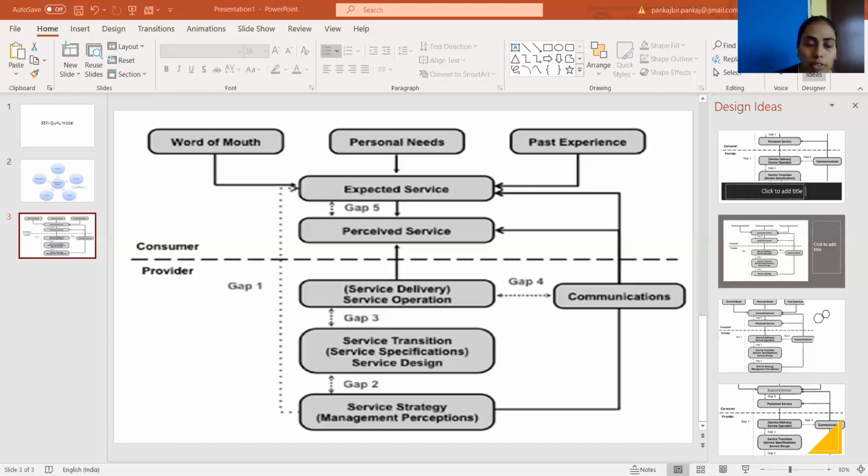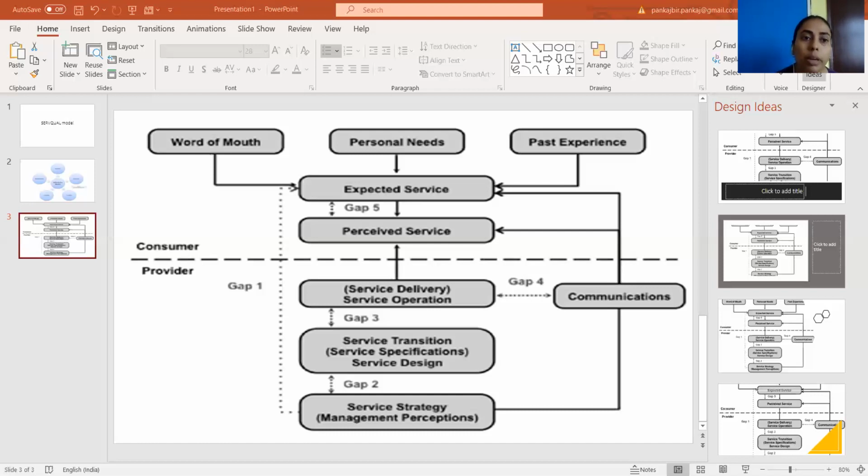So first gap, as you see in the diagram, you will find there is a customer expectation gap and management perception gap. So the first gap which I was talking about was the gap between management perception about the customer's expectation and actual customer expectation. So this gap is known as gap 1.